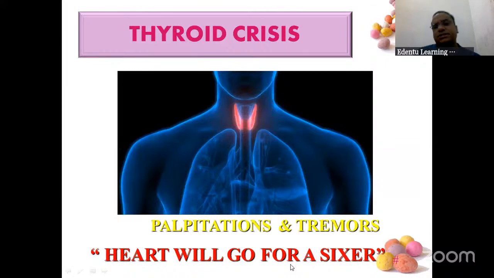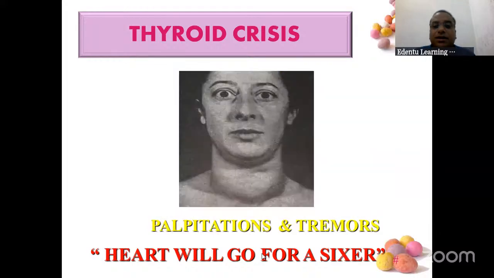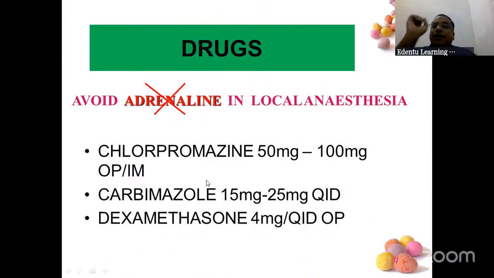Next, thyroid crisis. We give anesthesia, and suppose the patient says, sir, I'm having a thyroid problem. This patient may have palpitations and tremors. Even the heart will be beating very fast, tachycardia will come. So avoid adrenaline in local anesthesia here. For patients with thyroid problems, don't give adrenaline. And simultaneously, chlorpromazine, carbimazole, and dexamethasone should be ready. And if thyroid crisis has happened, these should be injected.